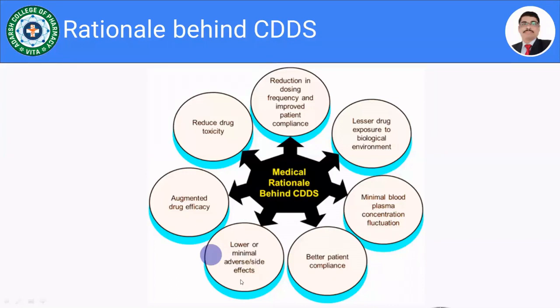Only we have to take care of dose dumping, isn't it? Then augmented drug delivery, and finally reduced drug toxicity. So this is the medical rationale behind the designing of the controlled drug delivery system, that is, a reduction in the dosing frequency and improved patient compliance, lesser drug exposure to the biological environment, then minimal blood plasma concentration fluctuation, better patient compliance, lower or minimal adverse side effects, augmented drug delivery, and reduced drug toxicity. So this is the rationale behind the designing of the controlled drug delivery system.